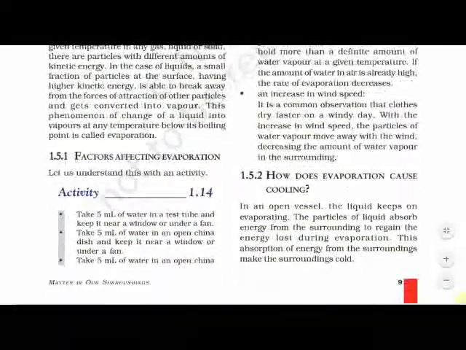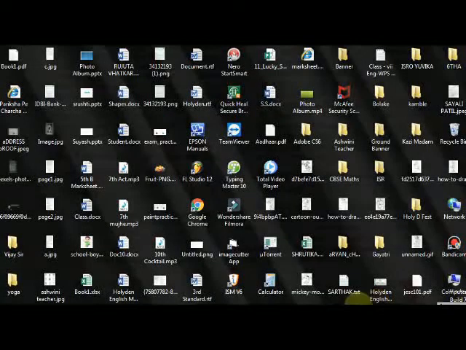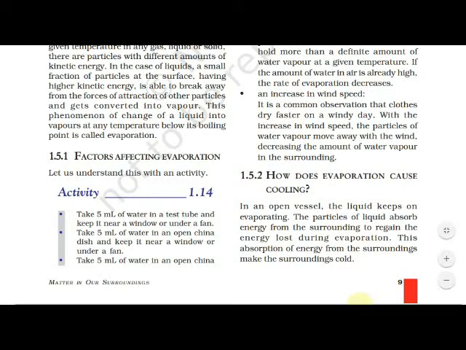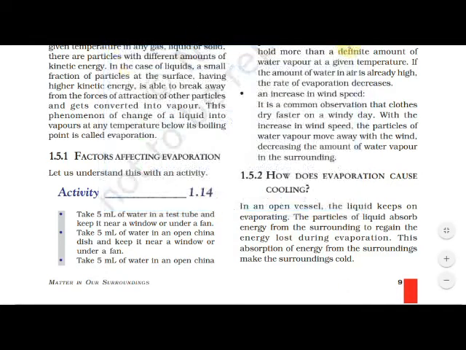Activity 1.14. What is given in activity 1.14? Take 5 ml of water in a test tube and keep it near a window or under a fan. Take 5 ml of water in an open china dish and keep it near a window or under a fan.